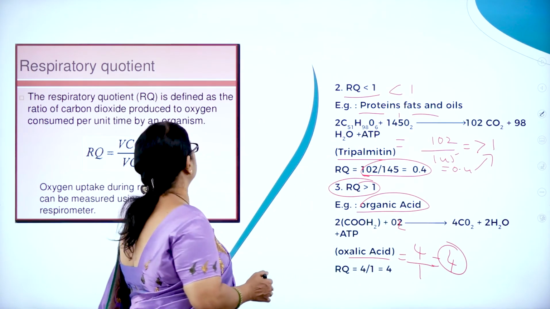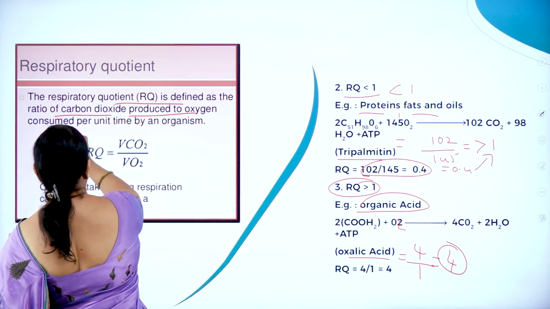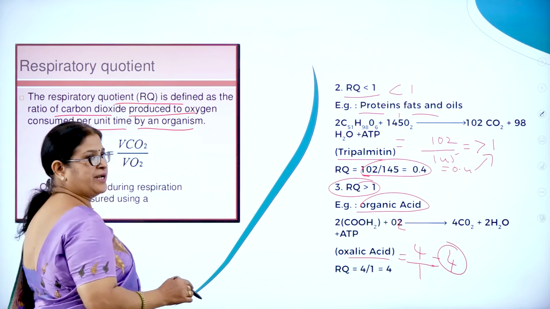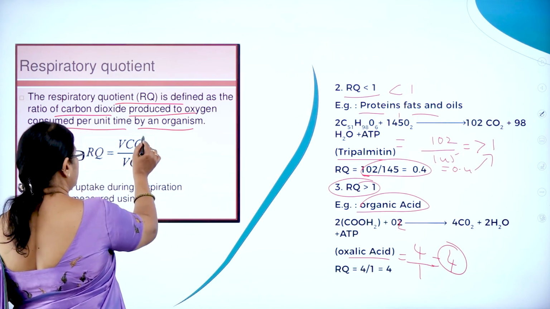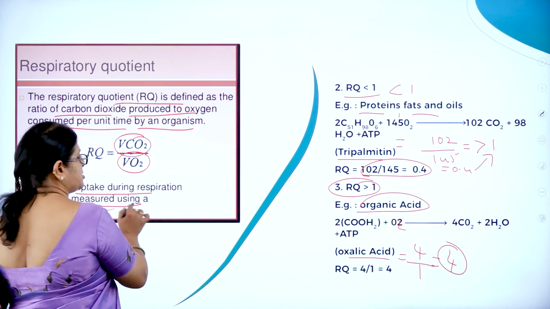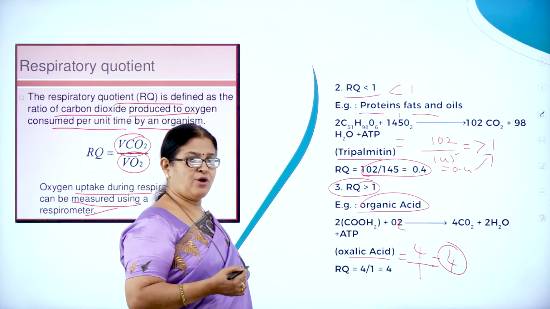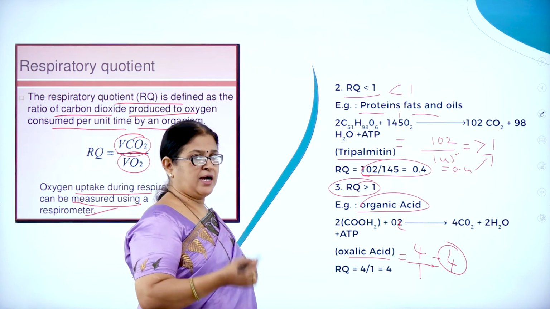So our respiratory quotient is what? The respiratory quotient is defined as the ratio of carbon dioxide produced to oxygen consumed per unit time by an organism. So RQ is equal to VCO2 by VO2. Oxygen uptake during respiration can be measured using a respirometer. As I said, the RQ value will not be the same. It depends upon the substrate.